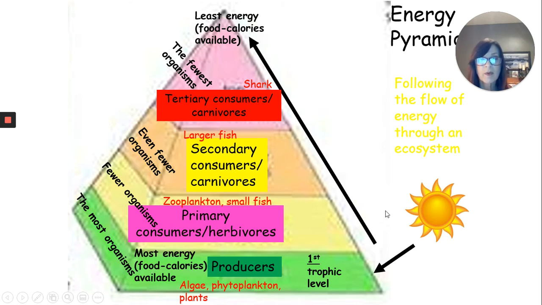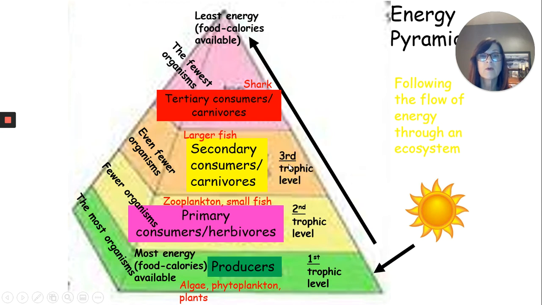Now, as you move up the energy pyramid to our second trophic level, these are your primary consumers. They're only herbivores, so they only eat plants. So these might be things like small fish or zooplankton that feed on algae and phytoplankton and plants. Notice there are fewer of them than there are here at your first trophic level.